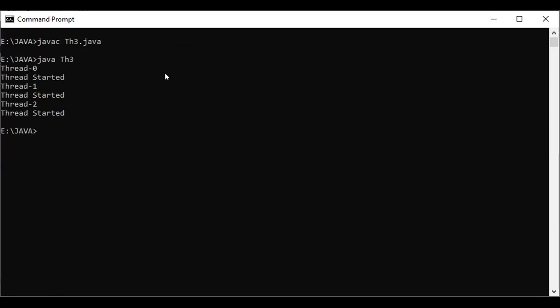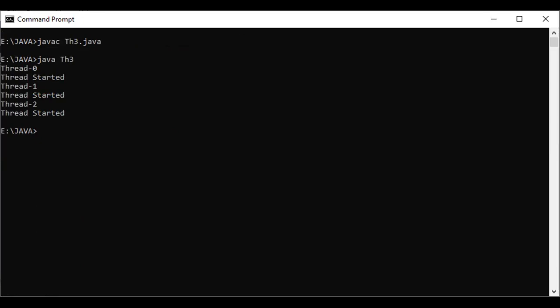First, I didn't give any name to my thread, so the compiler started giving names and allotted numbers. Thread-0 started, Thread-1 started, Thread-2 started. Like this, you can create multiple threads in your program.